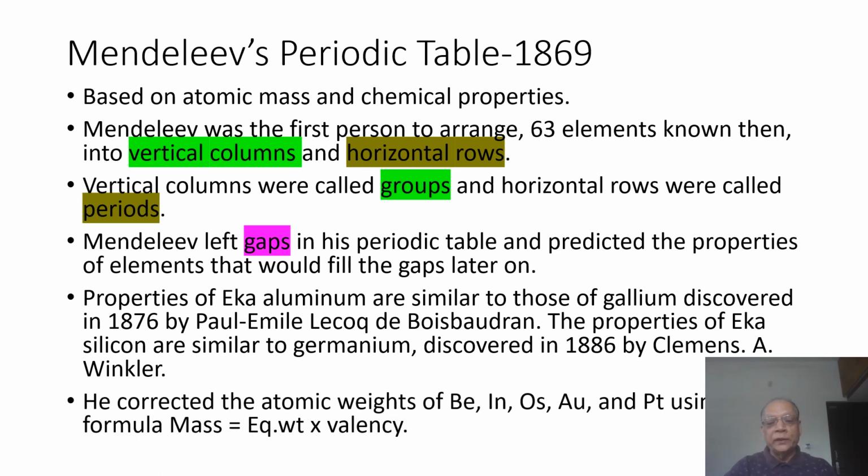He corrected the atomic weights of beryllium, indium, osmium, gold, and platinum using the formula: mass equals equivalent weight into valency. In grade 9, this is just a perspective, an addition to your general knowledge of how he corrected those atomic weights. This is the formula that was used by him to correct the atomic weights, but no questions will be asked on this. You can be sure about it.